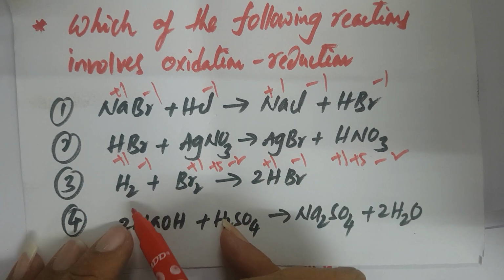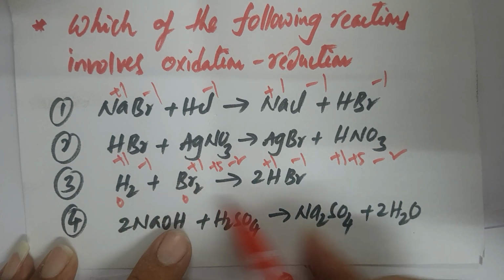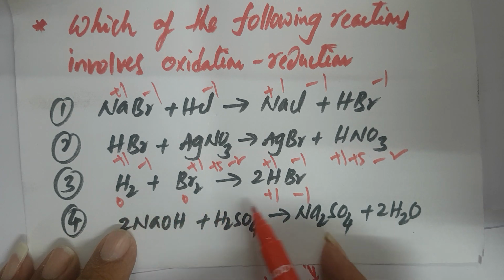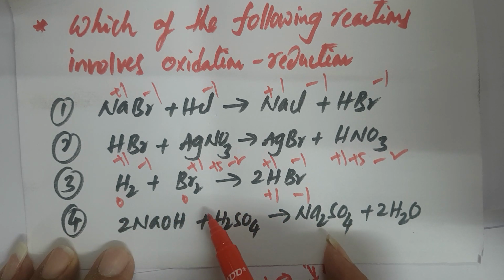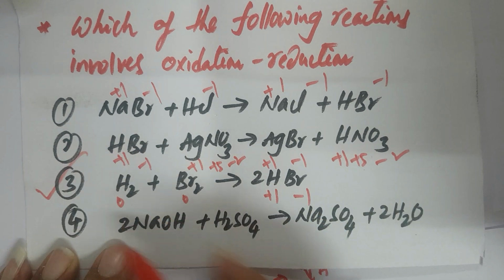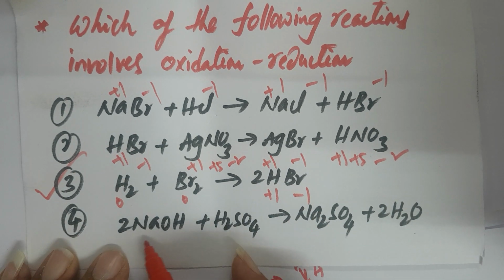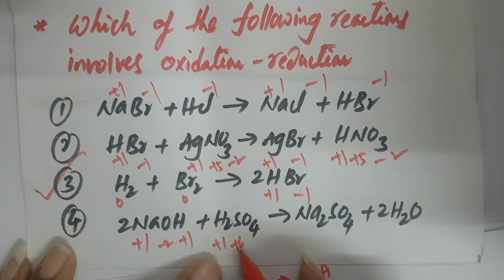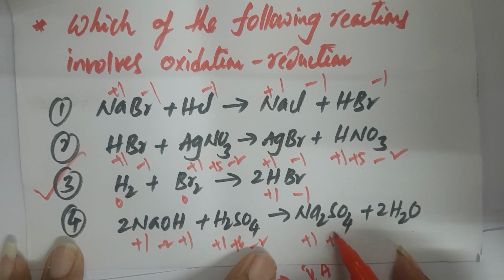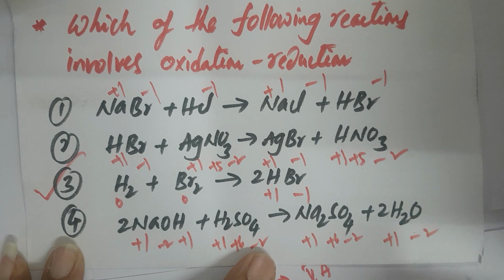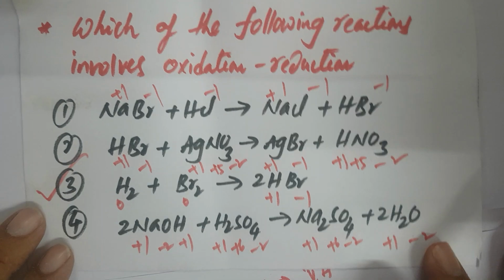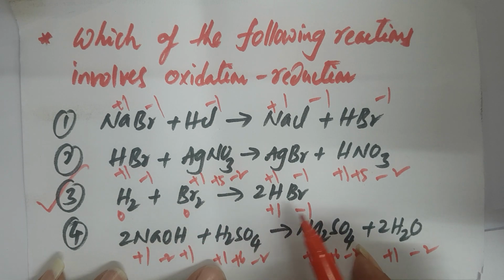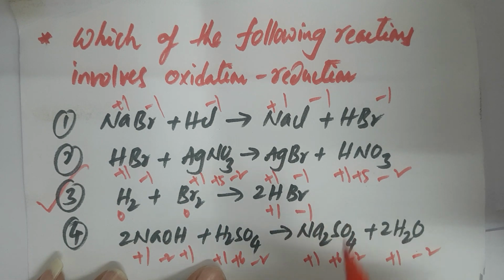There is no change. Here check the reaction: 0, 0, +1, -1. You can find hydrogen converted from 0 to +1, bromine converted from 0 to -1. The correct answer is this one. Here also you can calculate +1, -2, +1, +1, +6, -2, +1, +6, -2, +1, -2. You can calculate oxidation numbers at this speed. So the option is H2 plus Br2 gives 2HBr, which is the correct answer. Okay, thank you.